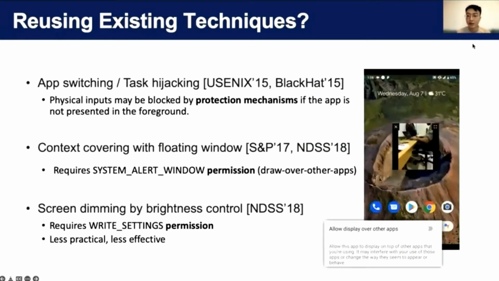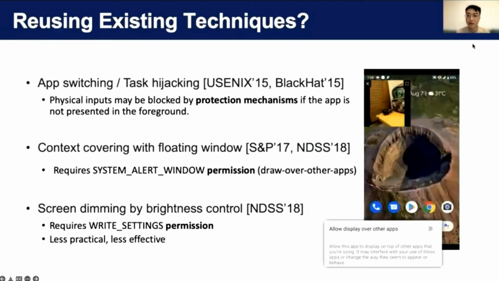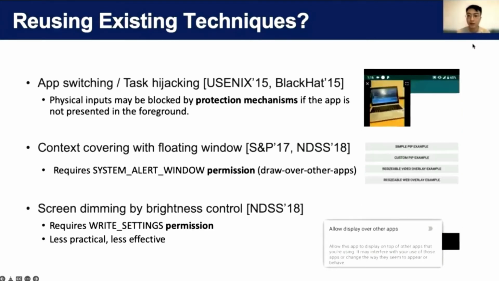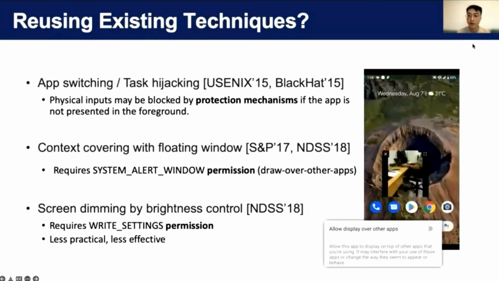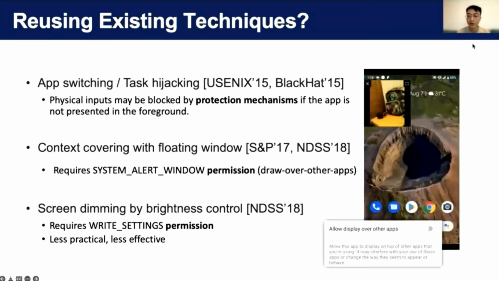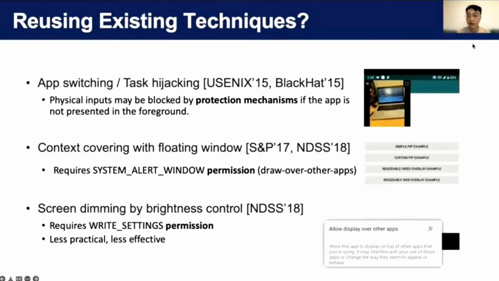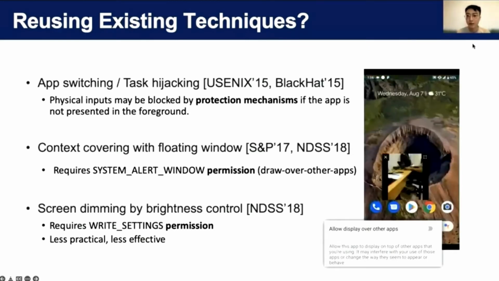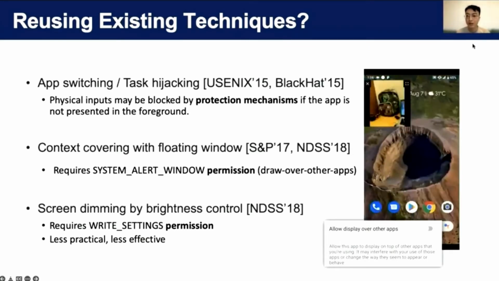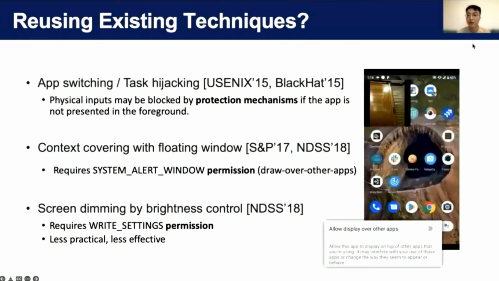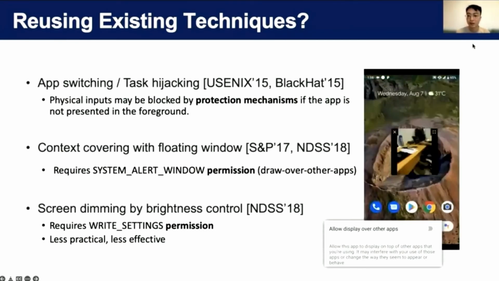We cannot just reuse existing techniques to solve those two challenges. For example, Android floating windows with the draw over other apps permission are widely used for UI redressing attacks, but it requires a special permission that has raised much attention. We want our malicious apps to be zero permission.